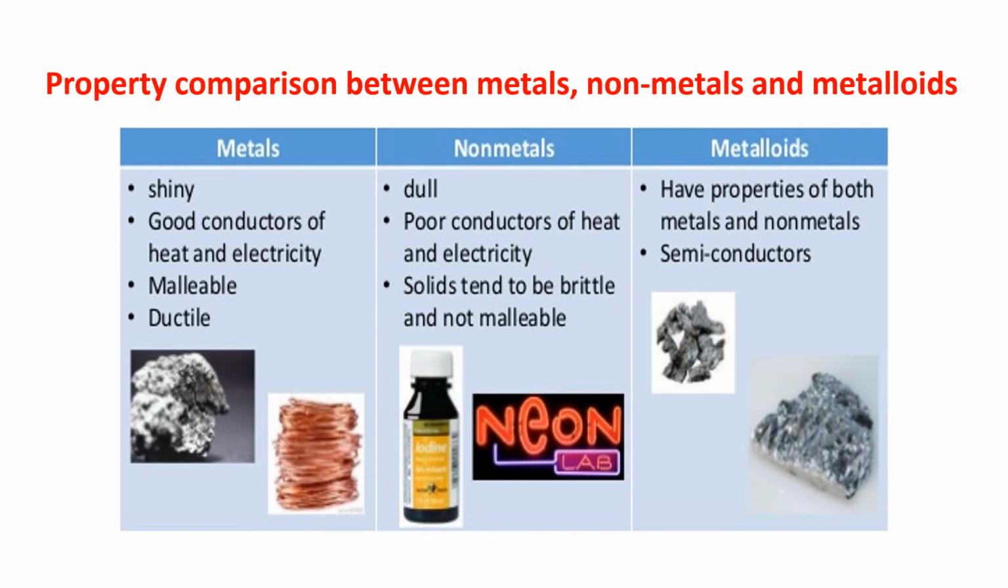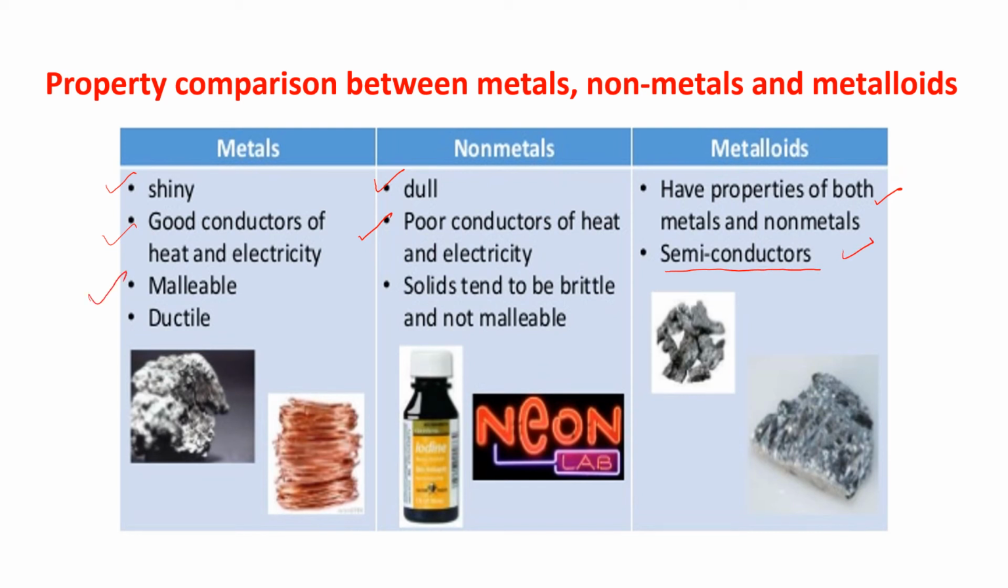Now the comparison of the properties of metals, non-metals and metalloids. Metals, non-metals and metalloids in 3 different columns I have written. Just see once. Metals are shiny, non-metals dull, and metalloids have properties of both metals and non-metals. Metals are good conductors of heat and electricity, and non-metals are poor conductors of heat and electricity. And metalloids are semiconductors. Some are conducting, some are non-conducting.